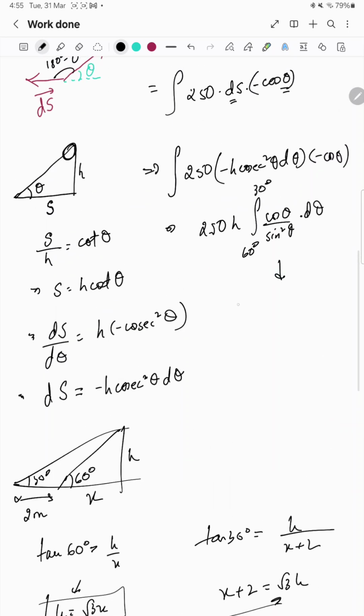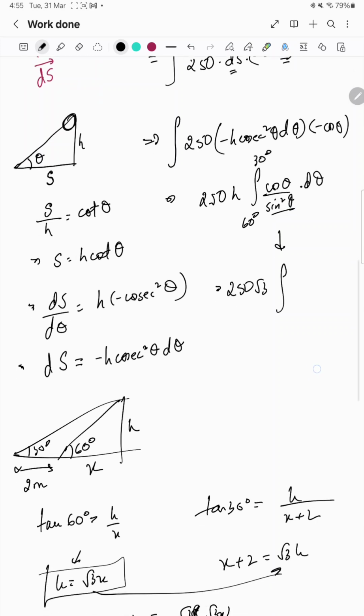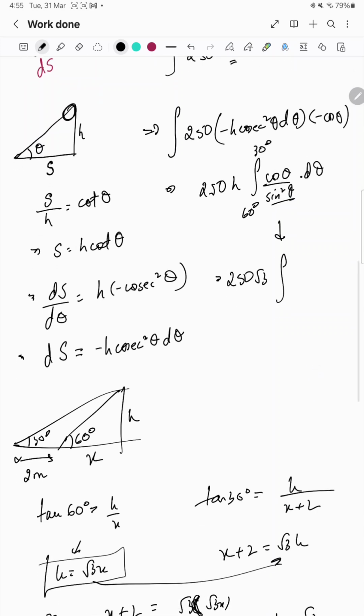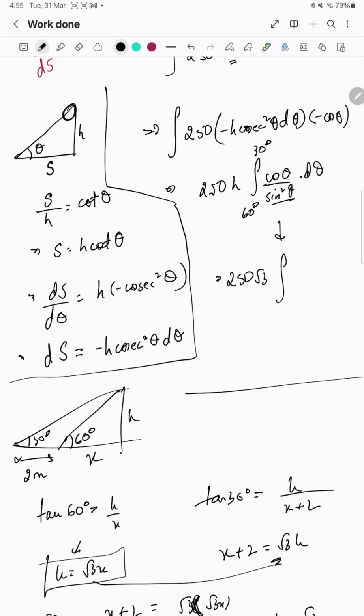So finally this integration becomes 250 root 3 times the integration. Here we can take sine theta as t. You can do this integration any way you want, but here I am taking sine theta as t.